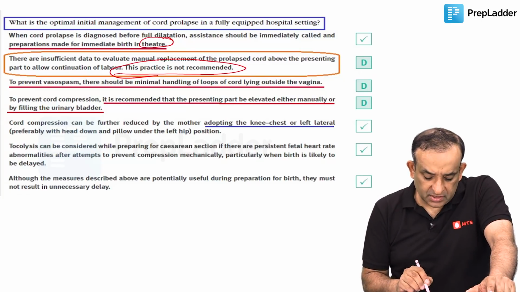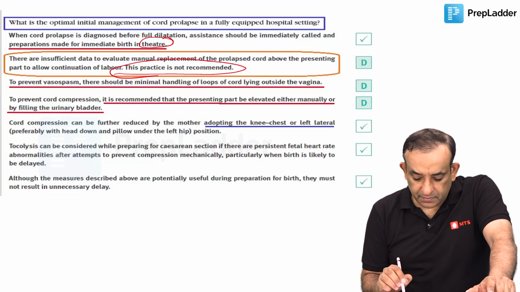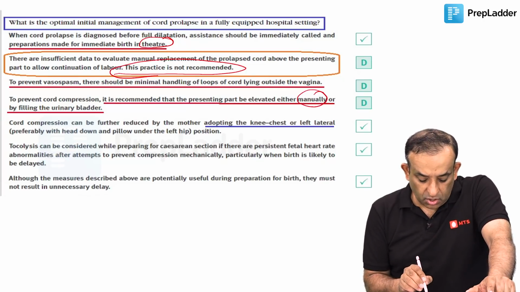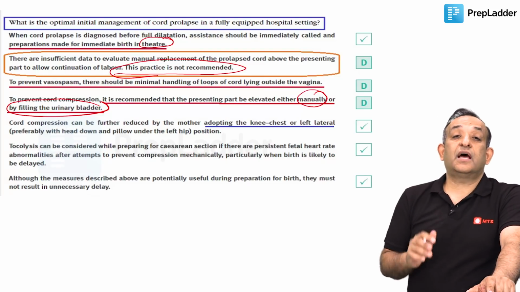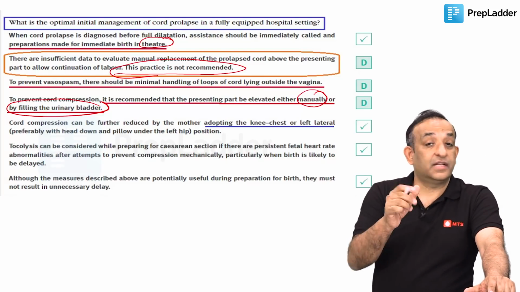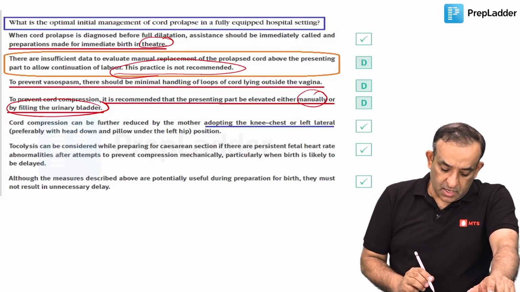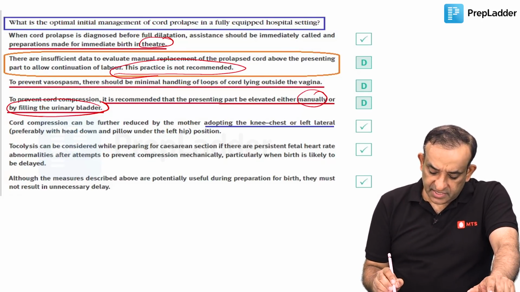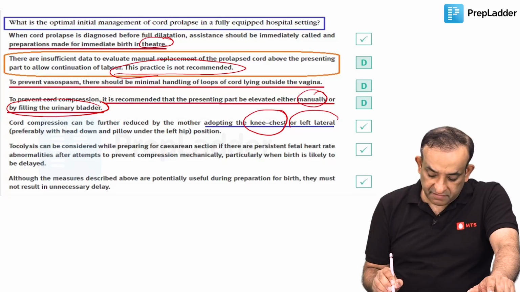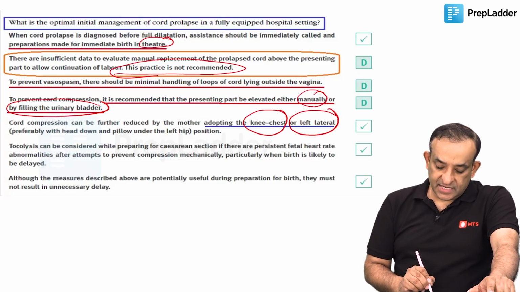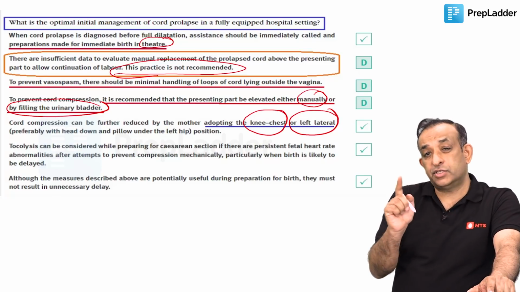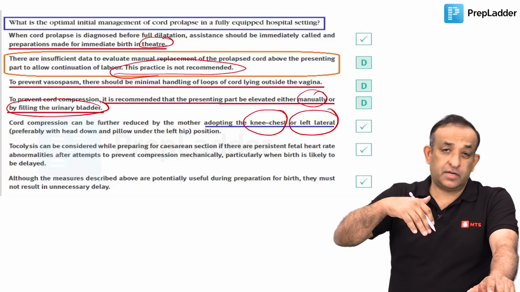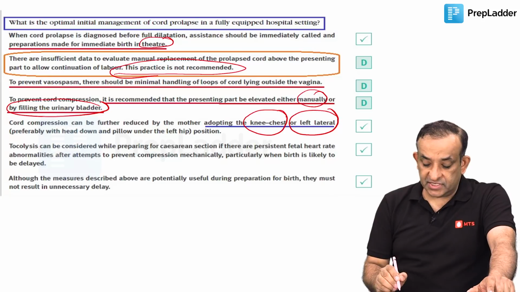Now, to prevent cord compression, it is recommended that the presenting part be elevated either manually, like I said, or by filling up the urinary bladder. So these are all the recommendations, and I hope you people are convinced of the answer which I gave you. And the position is the knee chest position or left lateral, with the head down and a pillow under the left hip. The head down is not wrong. I said a little bit head low is okay, but it's better to keep the patient in knee chest or a left lateral position.